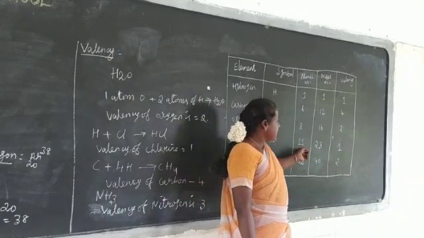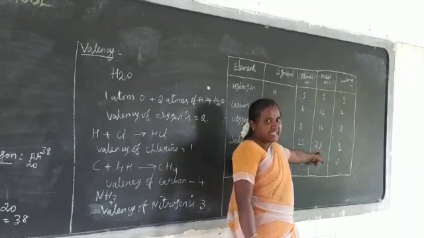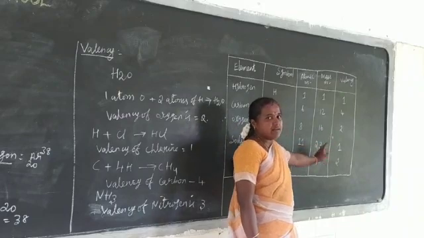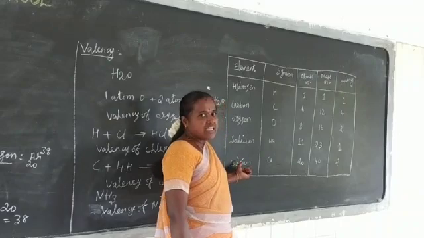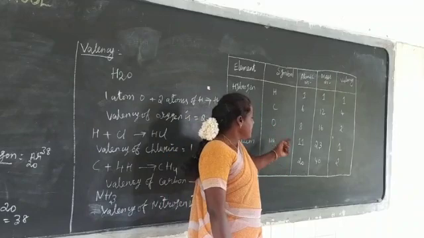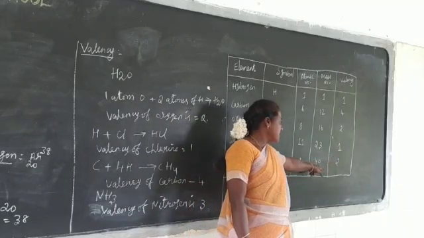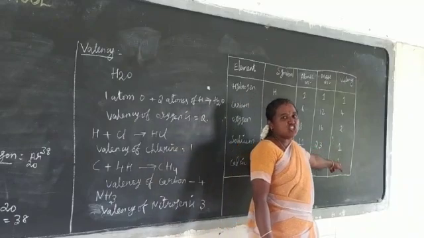Its atomic number is 11. Its mass number is 23. Therefore, its valency is 1. Next one element, calcium. The symbol of calcium is Ca. Its atomic number is 20. Its mass number is 40. Therefore, its valency is 2.